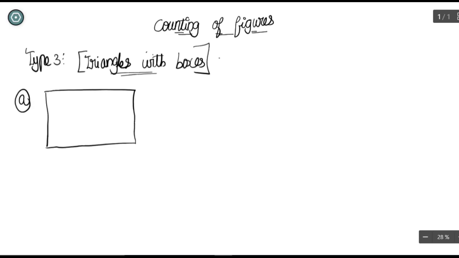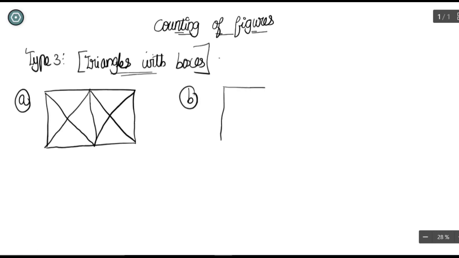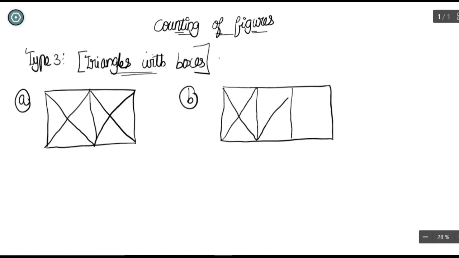It is like a box structure. It is divided into two. So this is the first figure, and the second figure will have three, like this. So in the first figure it has two boxes. In the second figure it has three boxes. And you know what? For this method also there is a technique in which you can solve. So we are going to solve with those techniques only.